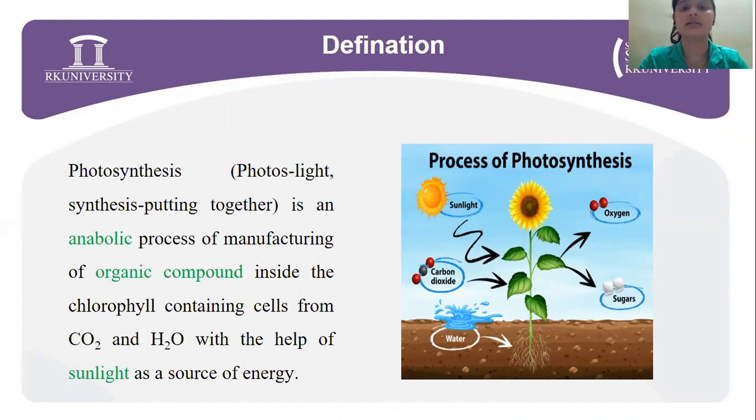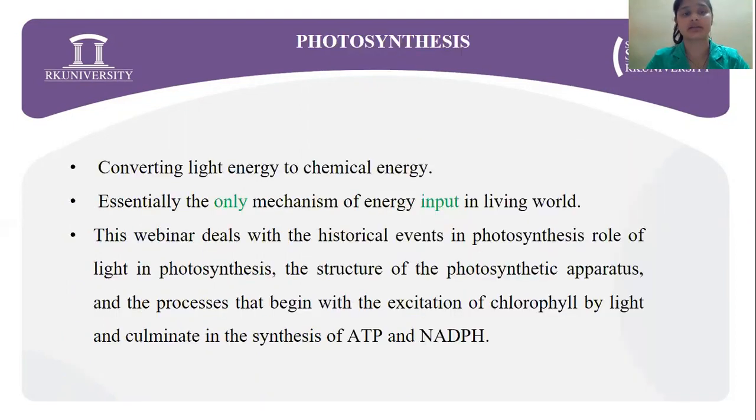So, photosynthesis is an anabolic process where organic compounds like carbohydrates are manufactured in chlorophyll-containing cells, those are chloroplasts, using carbon dioxide and water as raw material, with the help of sunlight as the prime source of energy, producing oxygen as the byproduct. Basically, photosynthesis is converting light energy to chemical energy, and it is essentially the only mechanism of energy input